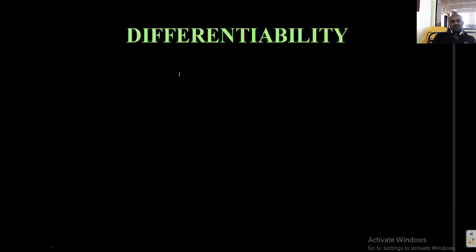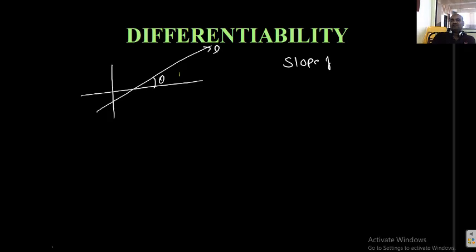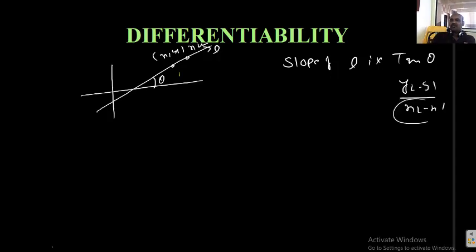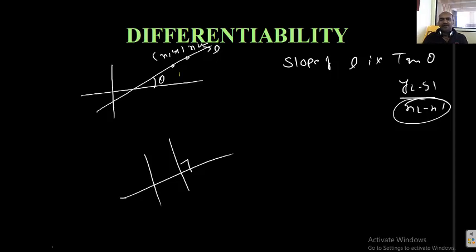Listen, students. Once again, I want to conclude. This is theta, line L. Slope of L is tan theta. Or if 2 points on the line are given as x1 y1 and x2 y2, then slope is y2 minus y1 by x2 minus x1, provided x1 is not equal to x2. That means the line should not be vertical. If the line is vertical, the angle is 90, tan 90 is not defined, x2 equals x1, so slope is not defined. Slope of vertical lines is not defined.